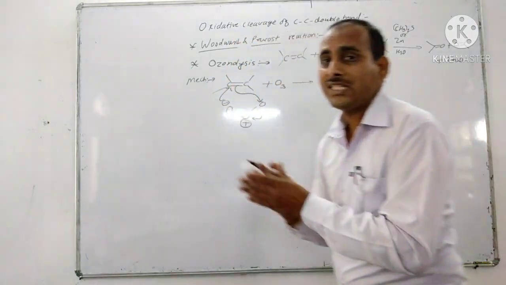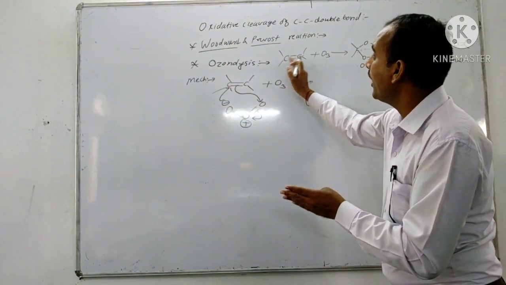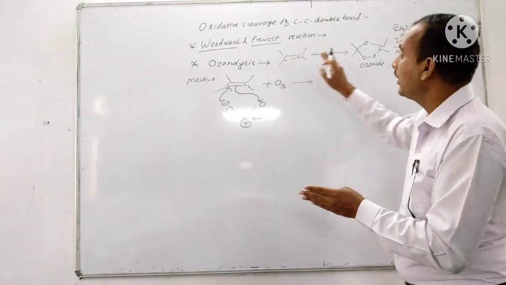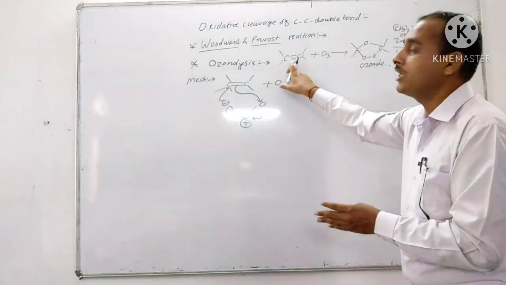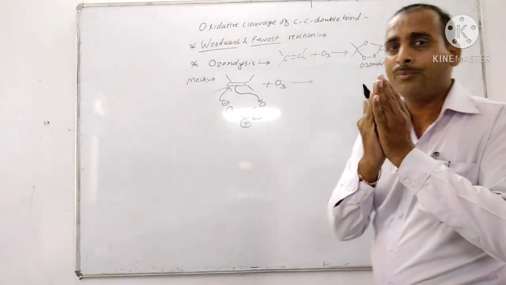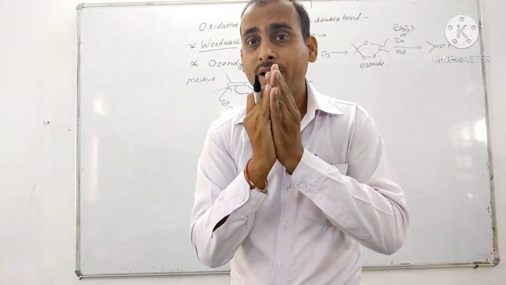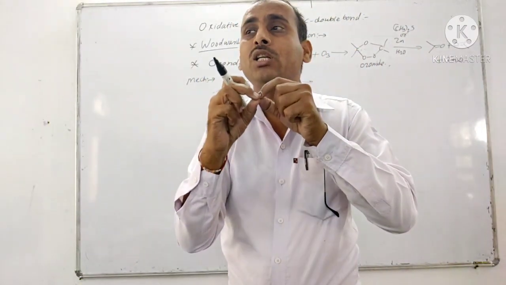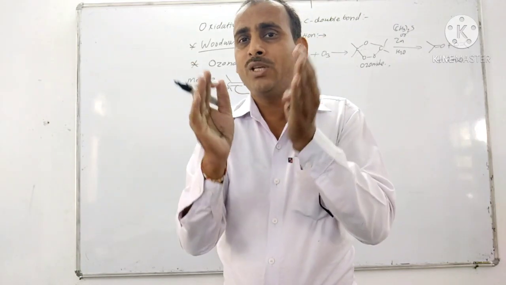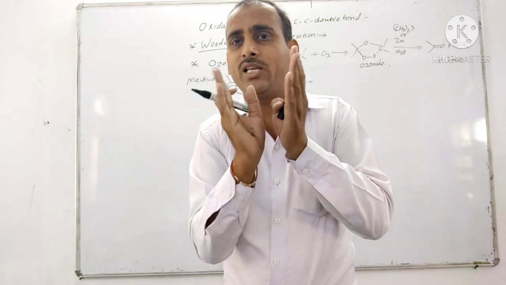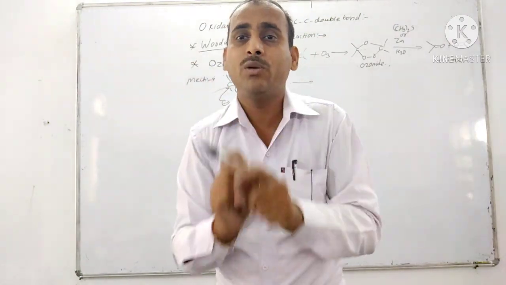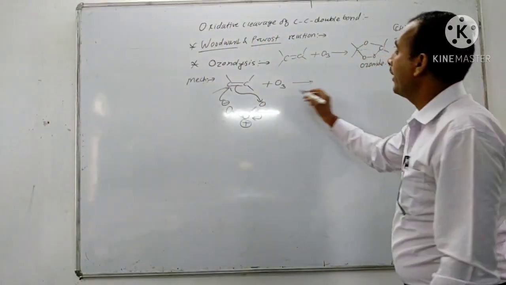So in ozonolysis, there is breaking of the carbon-carbon double bond to form carbon double bond oxygen and carbon double bond oxygen. Means the cleavage of the carbon-carbon double bond takes place to form the carbonyl compounds. Now let's see the mechanism.